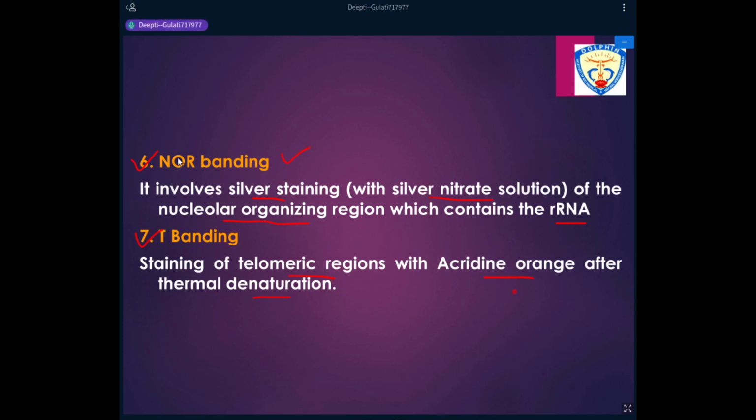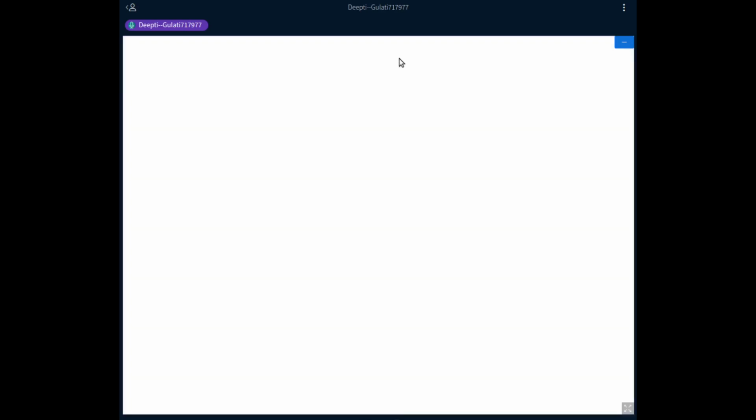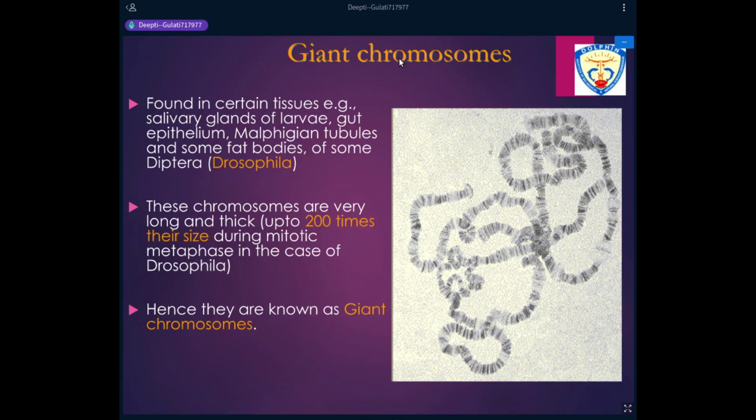The idiotype I told you yesterday is a diagrammatic representation like a karyotype, but here you can study the morphological features of the chromosome. You can study the different parts of the chromosome. So this is how we stain the chromosome and we get the banding pattern of the chromosome.